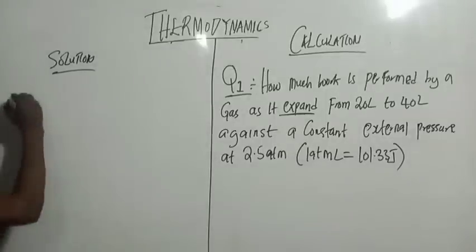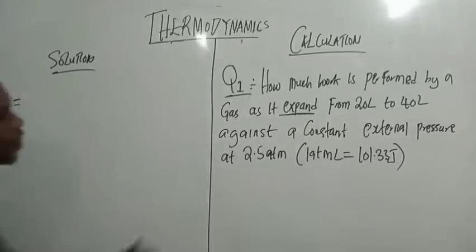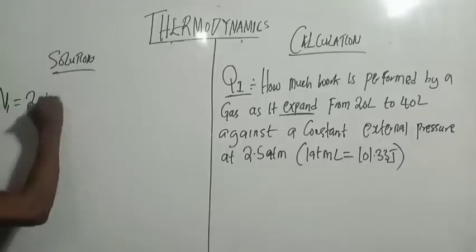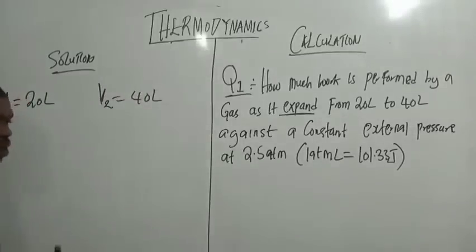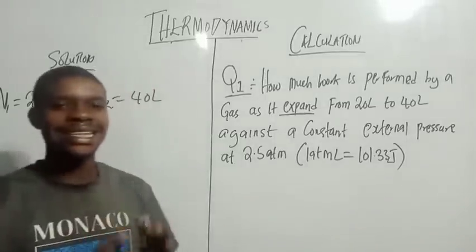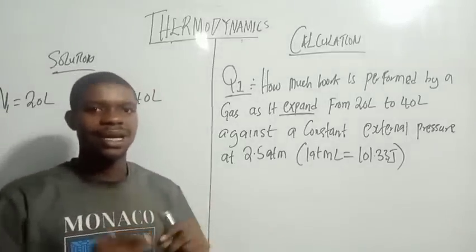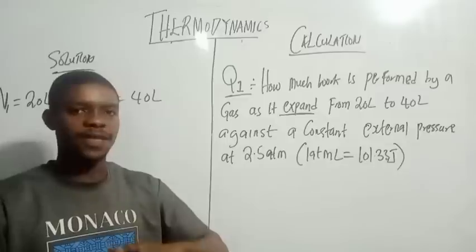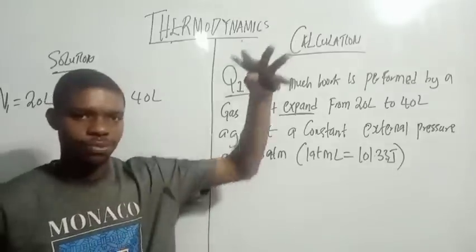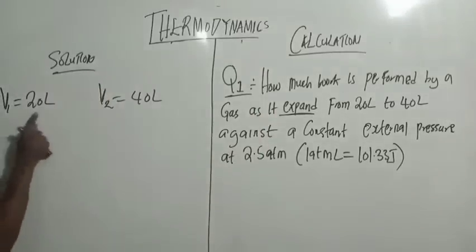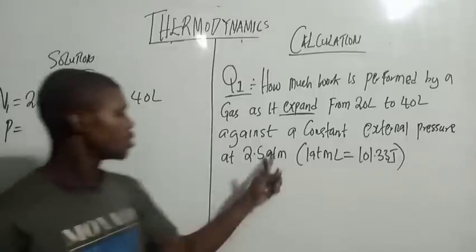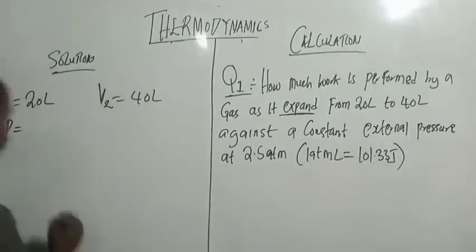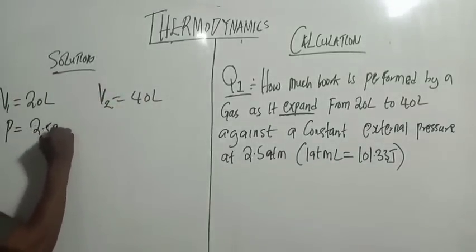So now V1 is 20 liters. V2 is 40 liters. Now remember, whenever there's an increase in the volume, it always expands. When you talk about expansion, there's an increase in volume. So my V1 is 20, my V2 is 40. My P is constant pressure of 2.5 atm.